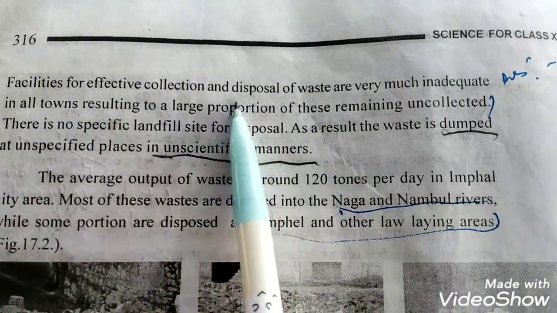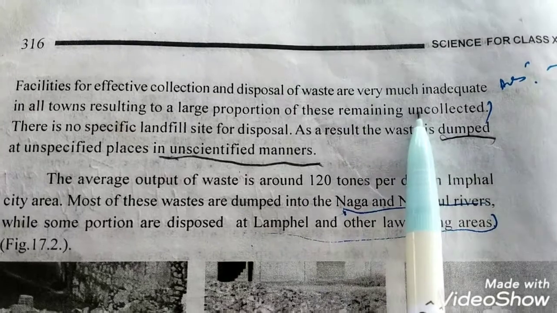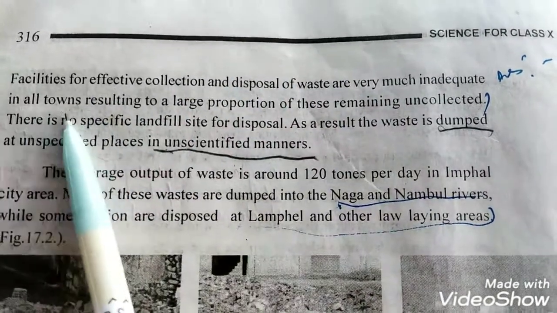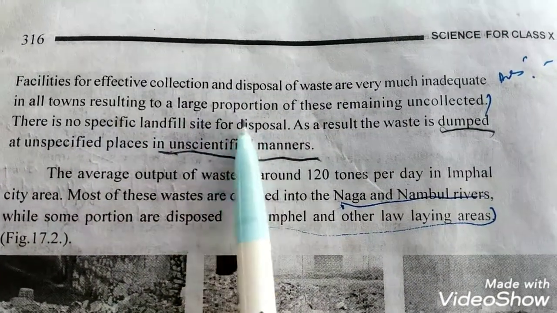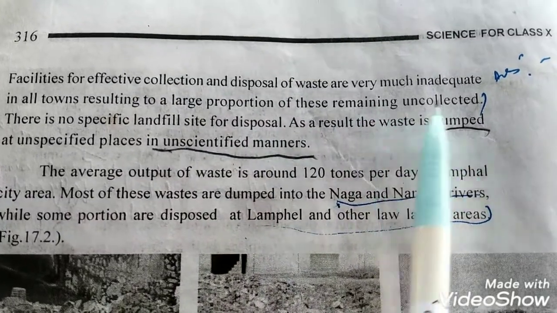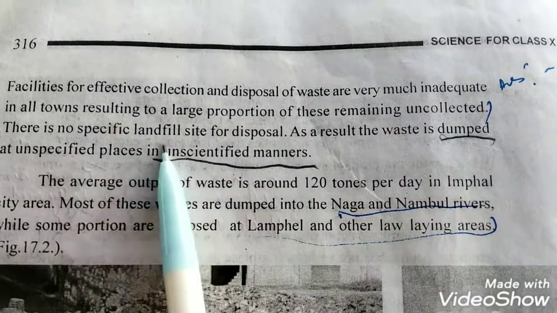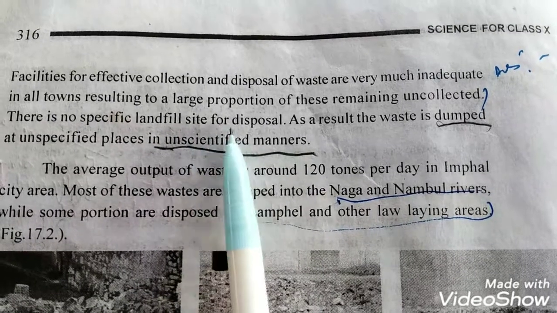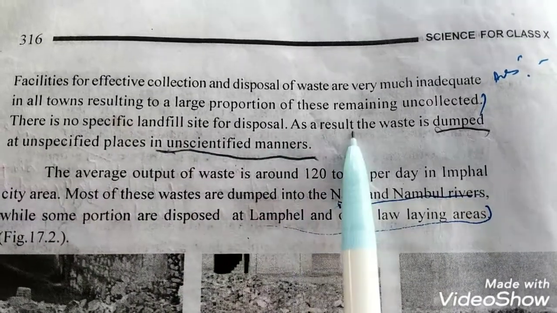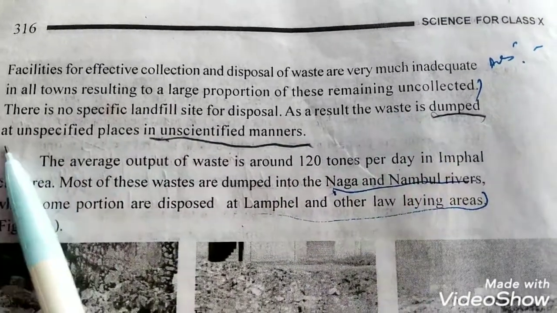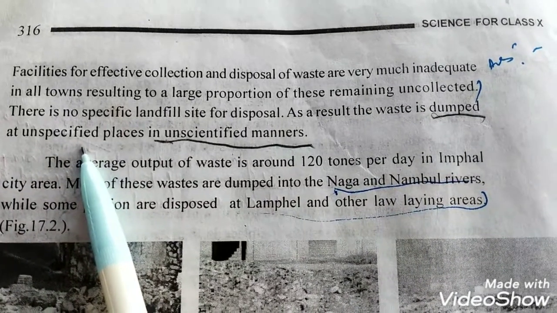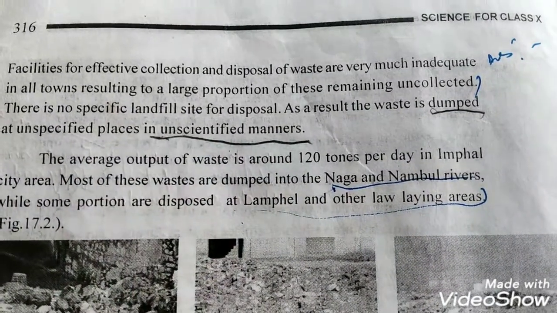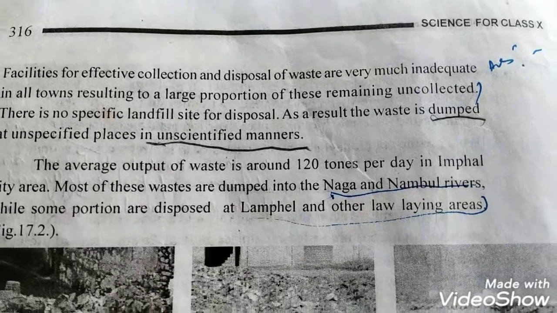Facilities for the effective collection and disposal of waste are very inadequate in all the towns, resulting in a large proportion remaining uncollected. There is no specific landfill site for the disposal. As a result, the waste is dumped at unspecified places in an unscientific manner. So what happened?